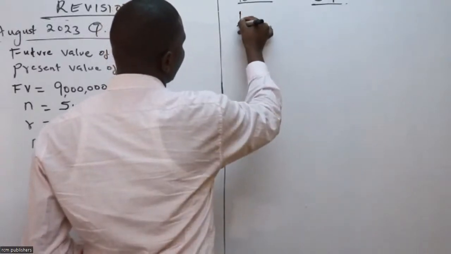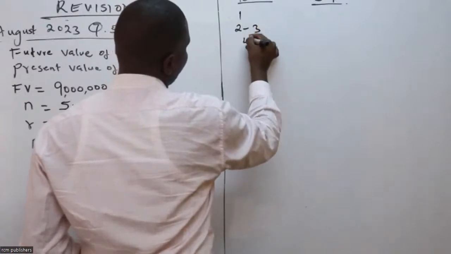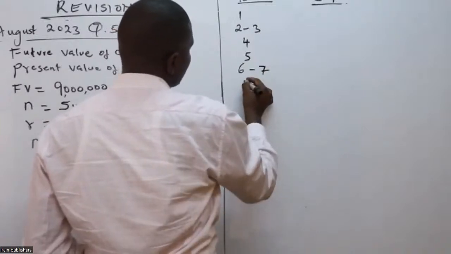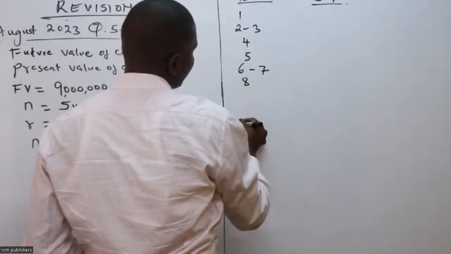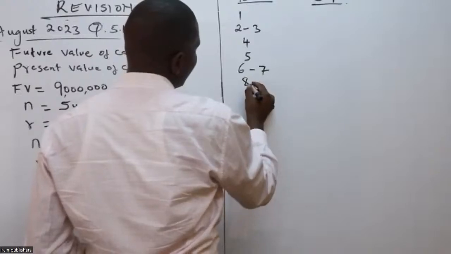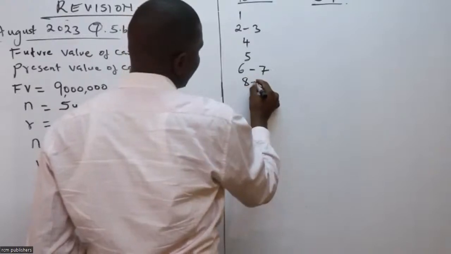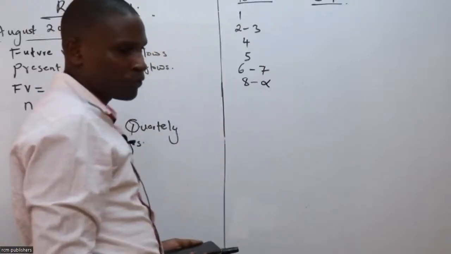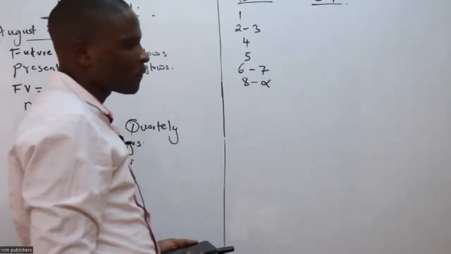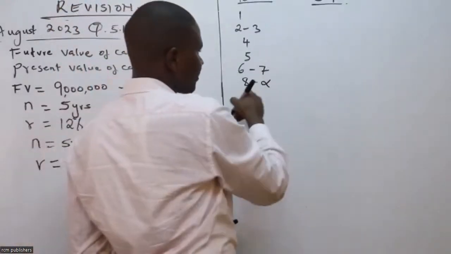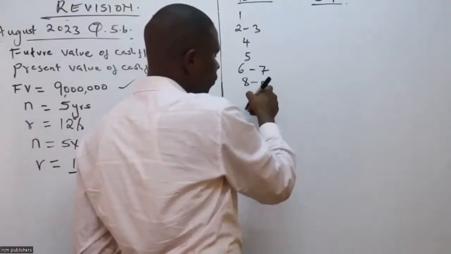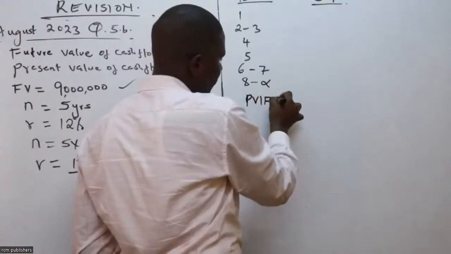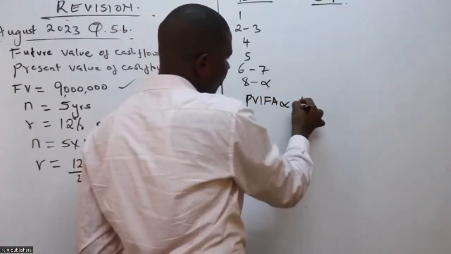1, 2 to 3, 4, 5, 6 to 7, 8. We can say 8 to infinite. 8 can go to infinite. So anytime the examiner gives you these ranges, and then we have this, when you want to get the PVFA to infinite, it is 1 over R.